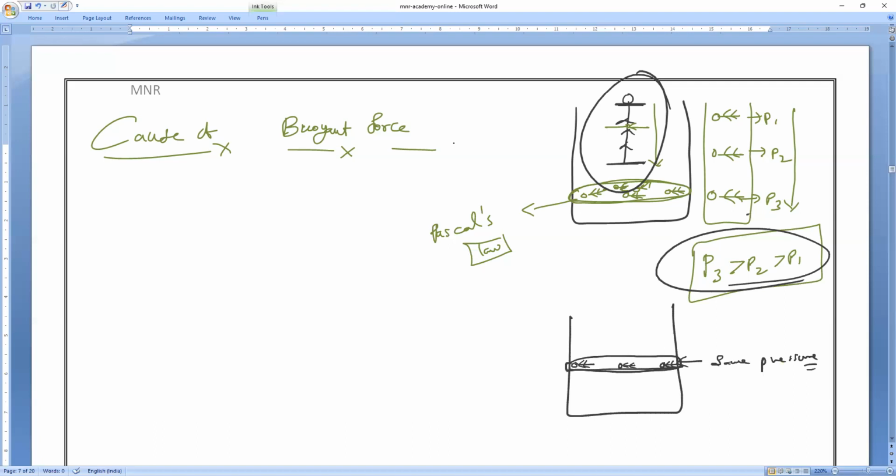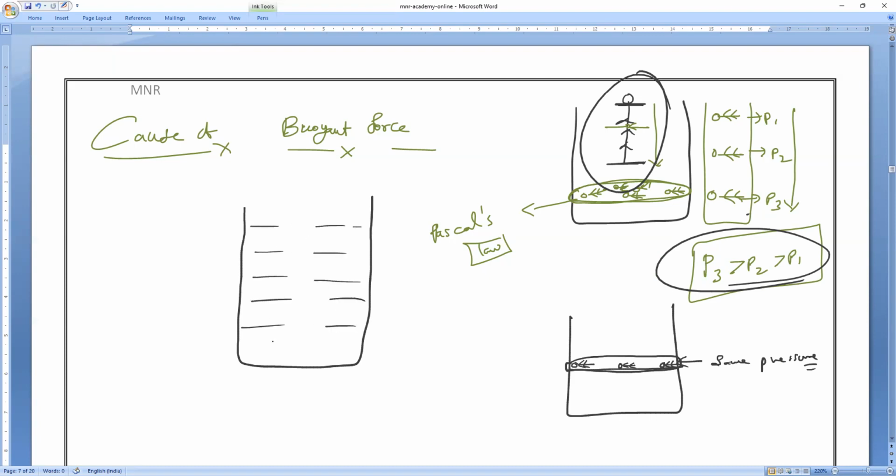Now, coming to the cause of buoyancy force. Imagine there is a bucket of water, or a swimming pool. I ask Mr. Sam to stand inside the swimming pool. He went and stood with his legs touching the bottom of the pool. Now tell me, his head is here, his legs are here. Which part of his body will experience the greater force? That is my question.